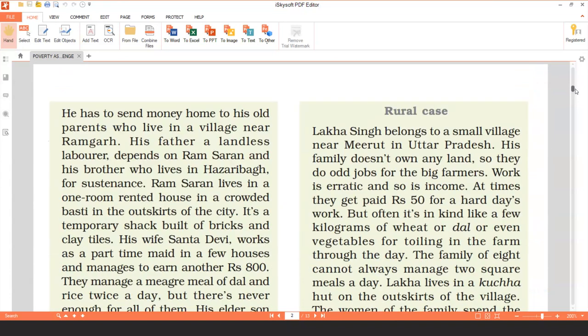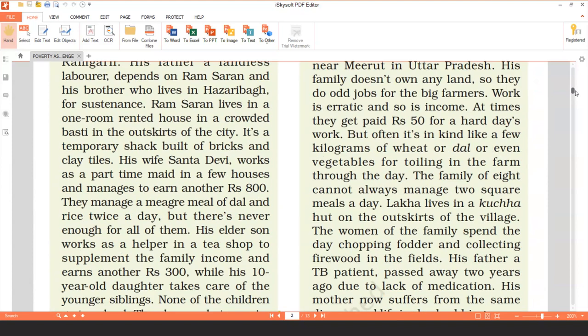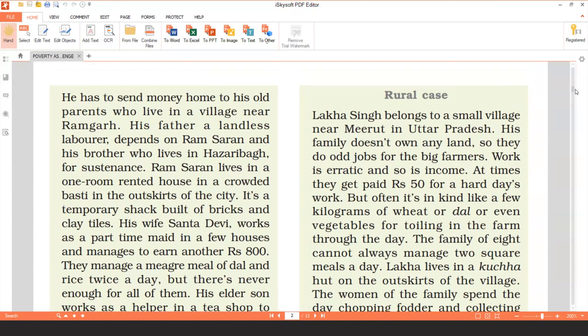Now he has a further burden upon him. He has to send money to his old parents who live in a village near Ramgarh. His father is a landless laborer, and because he is old and doesn't have any work, he depends on Ram Saran and his brother who lives in Hazaribagh for sustenance.